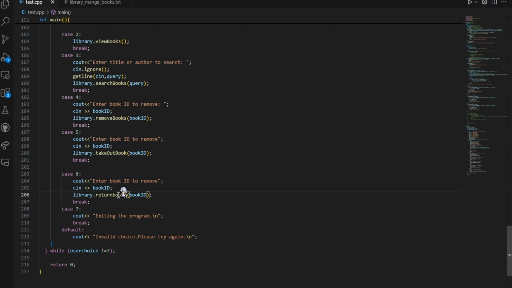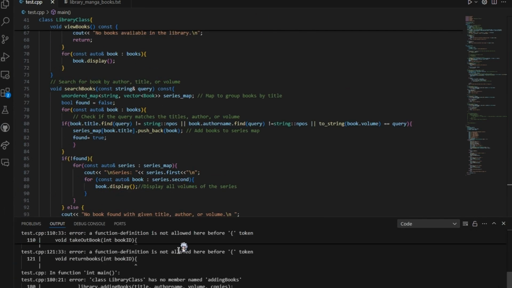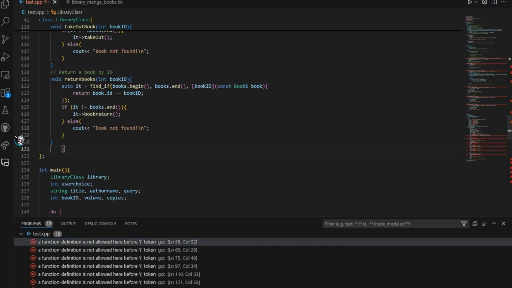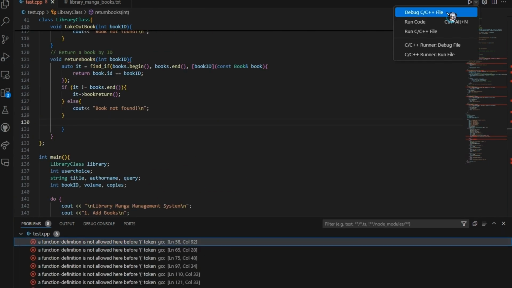One of the coolest features? Your collection is saved to a file, so even if you close the program, your manga list is preserved. When you start up the system again, all your data is right where you left it.